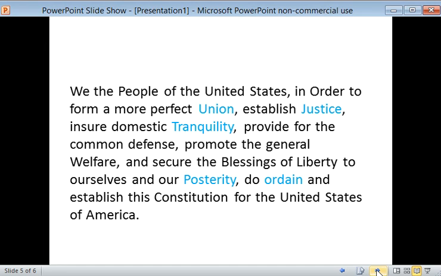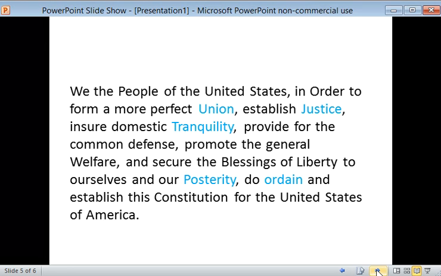So let's look at sentence 1. We, the people of the United States. That obviously refers to the founding fathers who were writing this. In order to form a more perfect union, in order to form a more perfect country. Establish justice, ensure domestic tranquility, provide for the common defense.